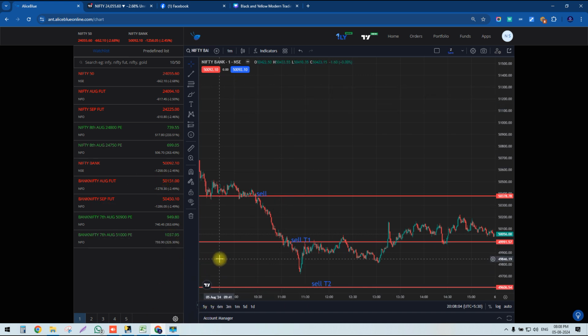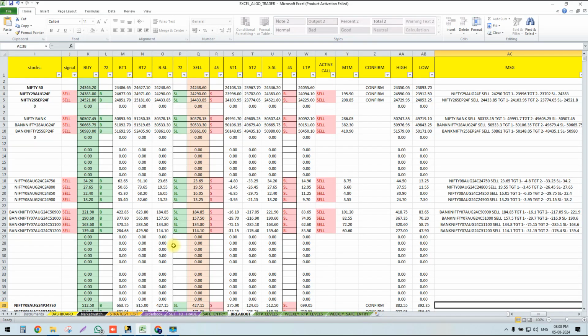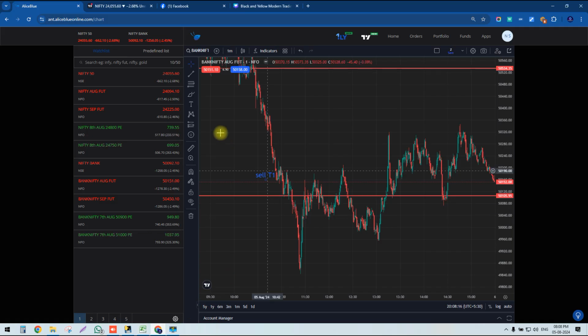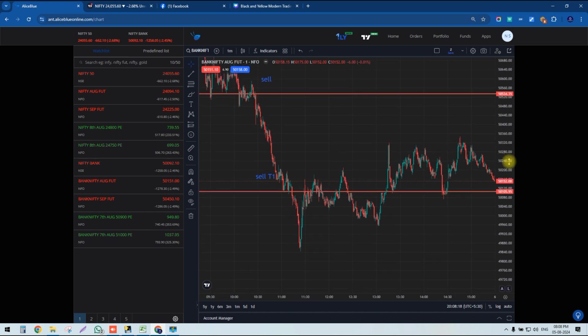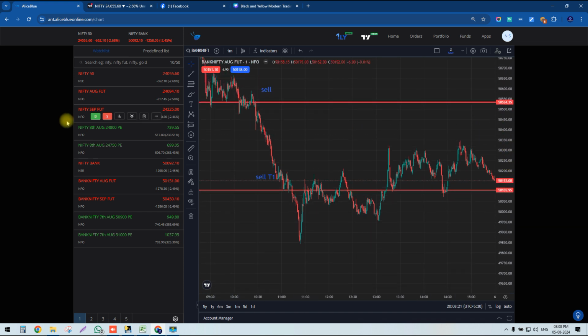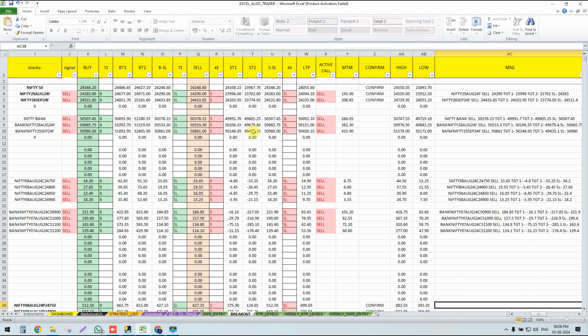This is the Bank Nifty index. Okay, next go for Bank Nifty August future. August future sell was generated, and it is 5533. You can see here. I'll just make it a little smaller. Okay, you can see here Bank Nifty August future, and here our sell was generated at 5534.